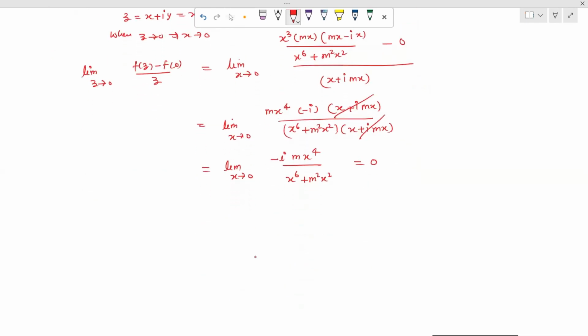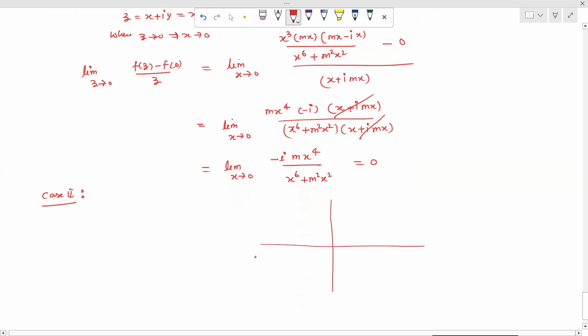Now we move further, that means case second. So when we move to case second, in the previous case we considered a parabola, but in this case we consider a second curve in this way. So we consider y equal to x cube. Now when z tends to 0, we can change any of the paths.